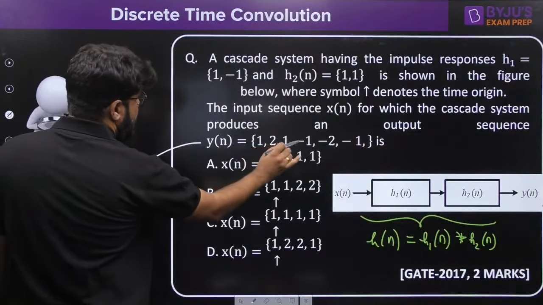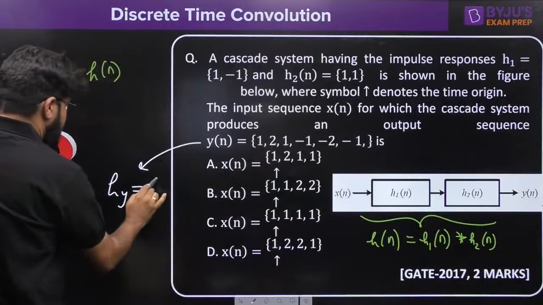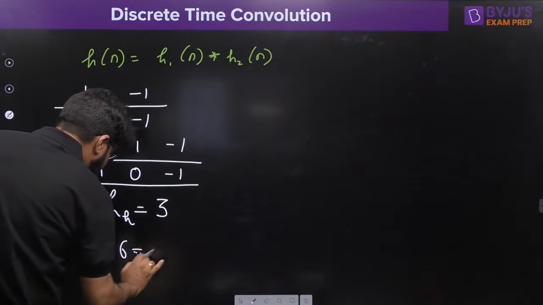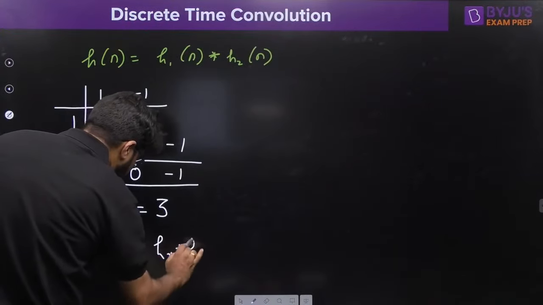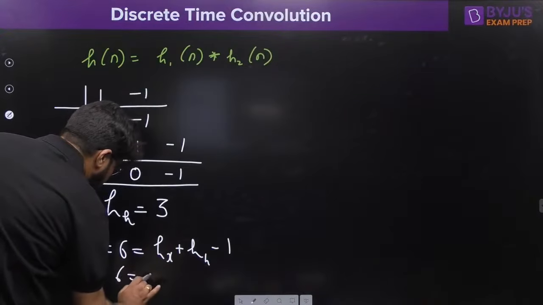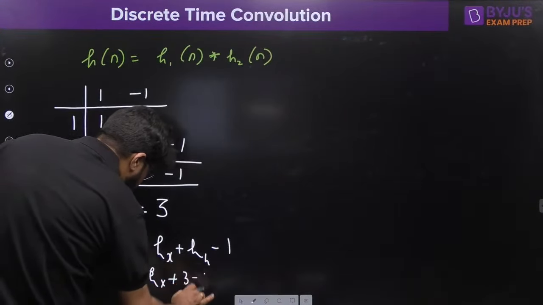1, 2, 3, 4, 5 and 6. The length of the output is 6, and we know that the length of the output is the length of the input plus the length of the impulse response minus 1. So this is equal to the length of the input x plus 3 minus 1.